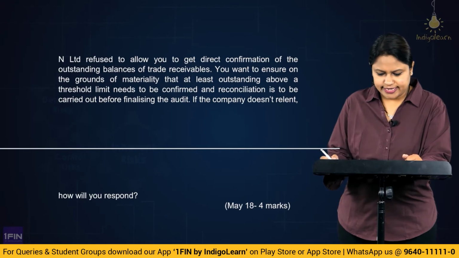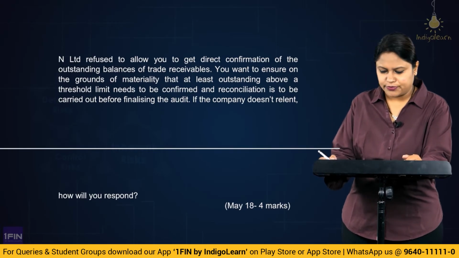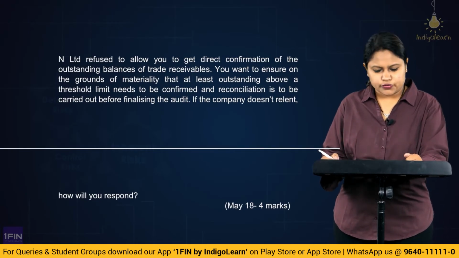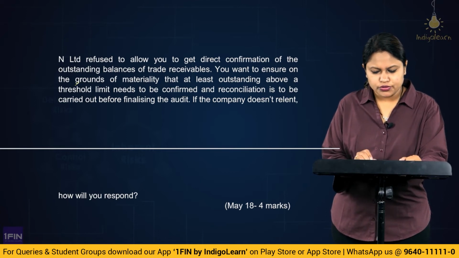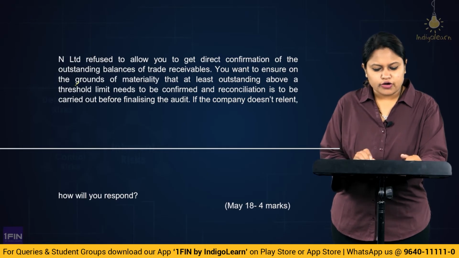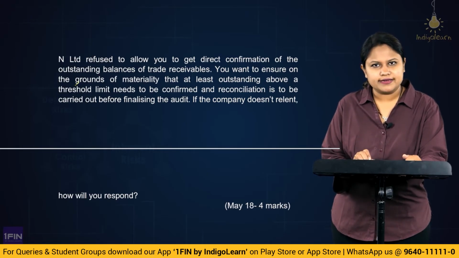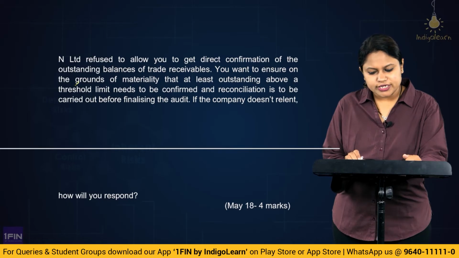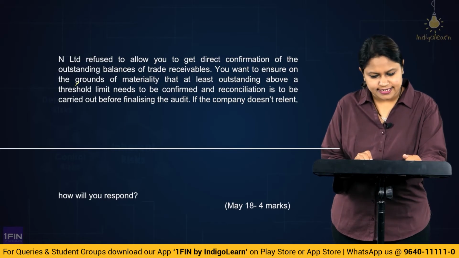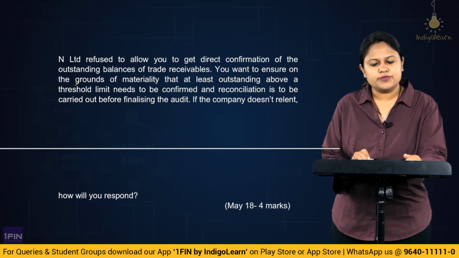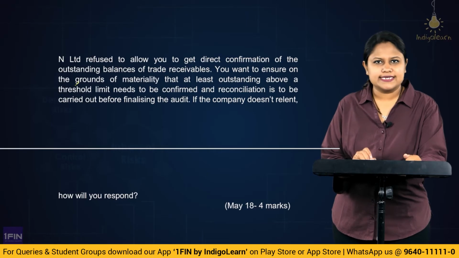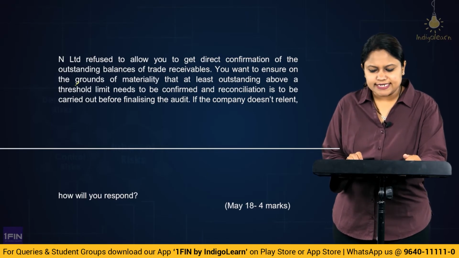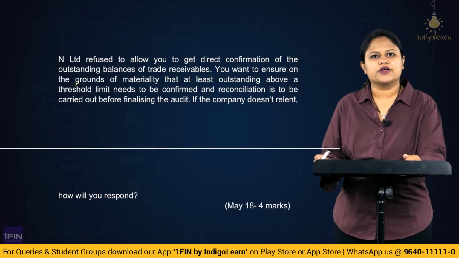The next question that we take up is from May 18, which has appeared for 4 marks. So the question is, N Limited refused to allow you to get a direct confirmation of the outstanding balances of a trade receivable. You want to ensure on the grounds of materiality that at least outstanding above a threshold limit needs to be confirmed and reconciliation is to be carried out before finalizing the audit. If the company does not relent, how would you respond?